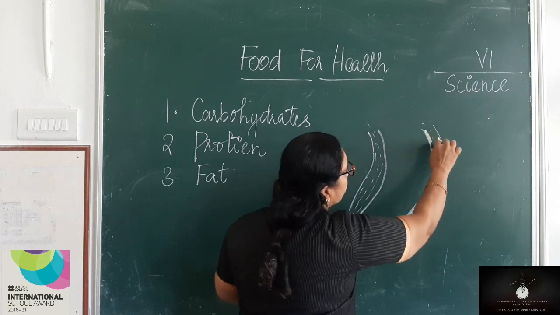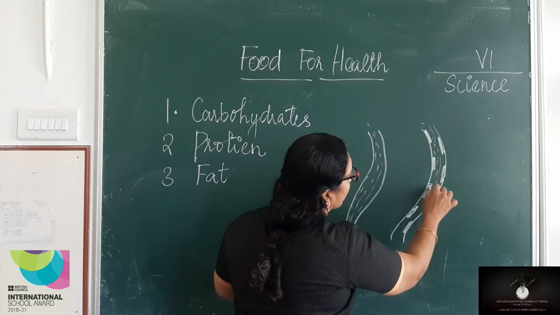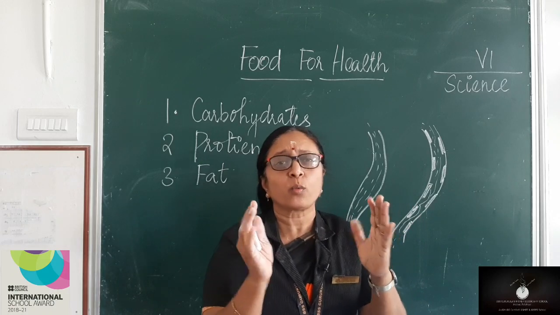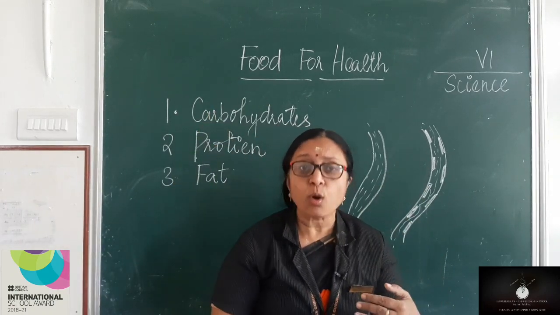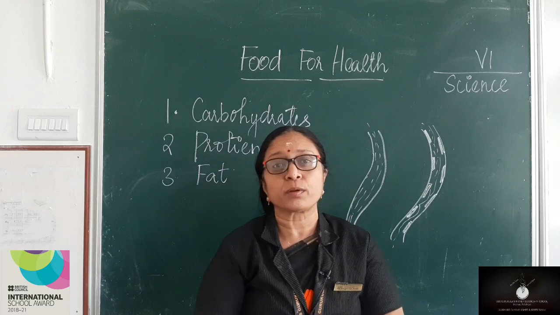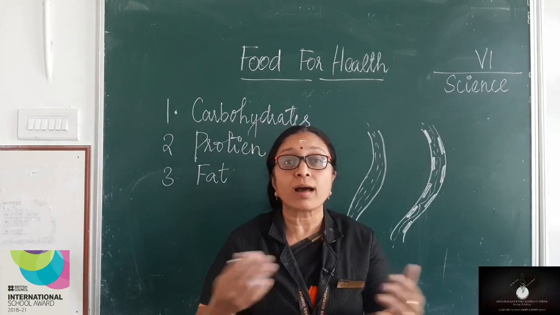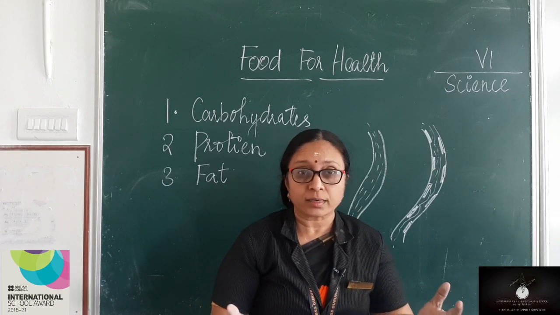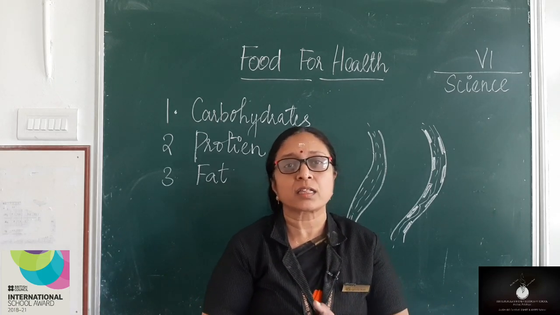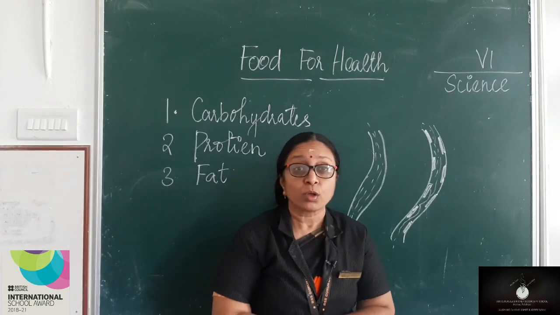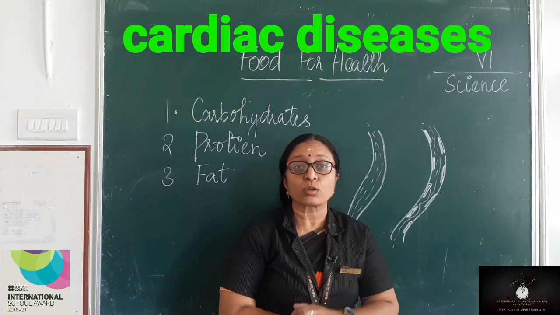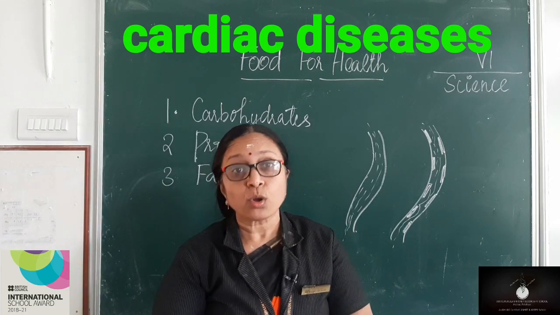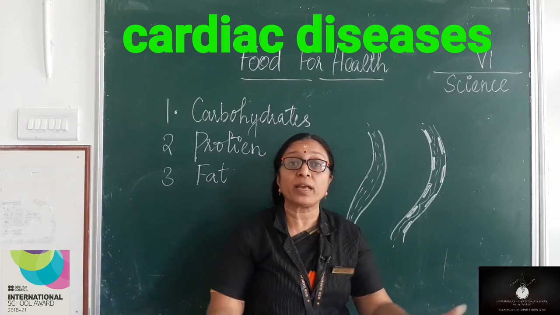So what happens? The blood is having some disturbance here. See, some disturbance. The flow of blood is hindered, disturbed. So what happens? It will lead to cardiac diseases. What are cardiac diseases? Stroke, heart attack, all heart related diseases are called cardiac diseases. So consuming lots and lots of fatty food is not advisable. Why? Because it will lead to cardiac diseases and it will lead to obesity.